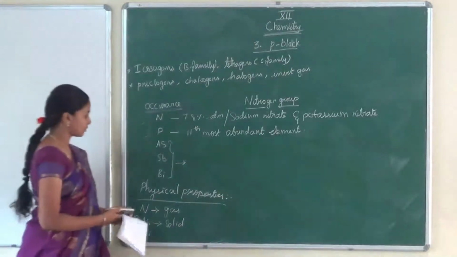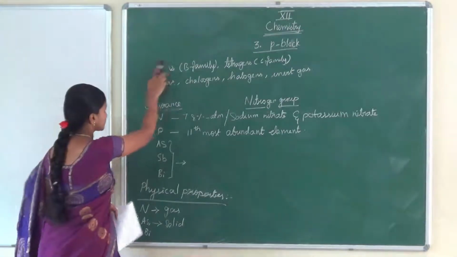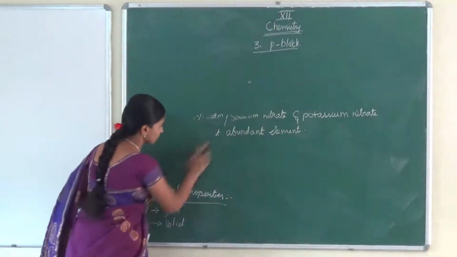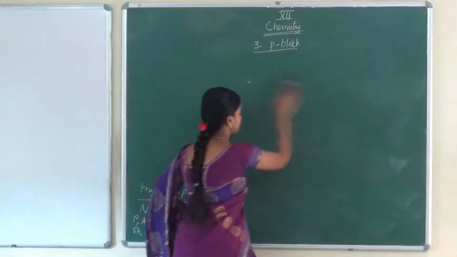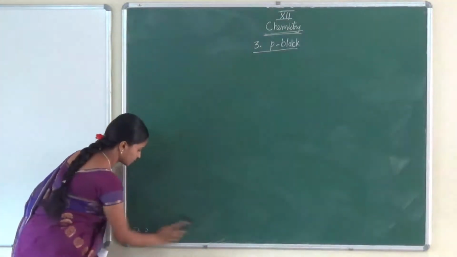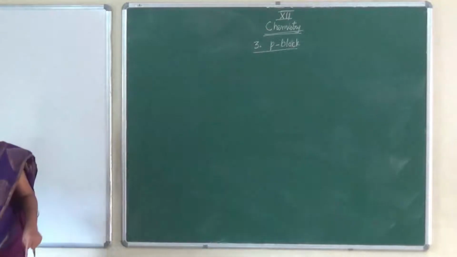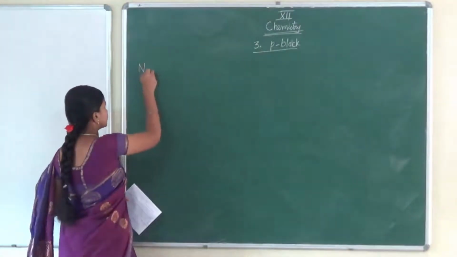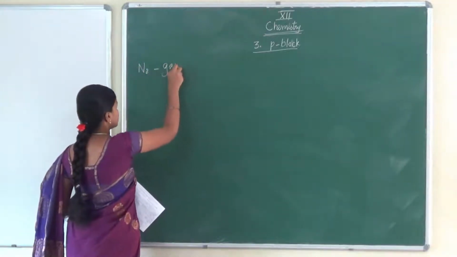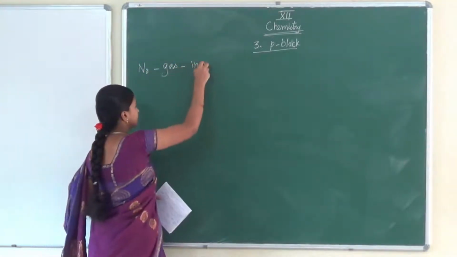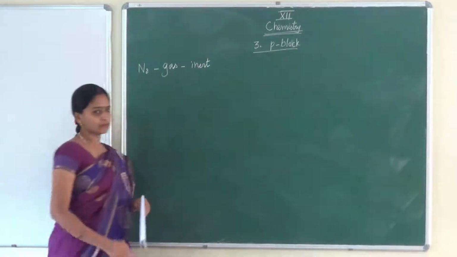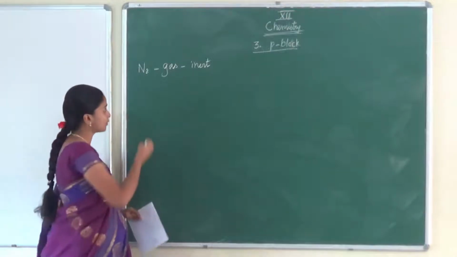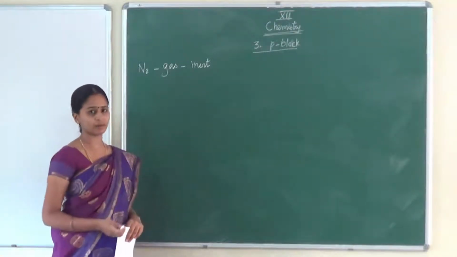The next physical properties here. This nitrogen gas is also called an inert gas. Nitrogen gas is an inert gas. You know the meaning of the word inert. What is the meaning of the word inert? It is very less reactive. So why is it very less reactive? Now I am going to say.